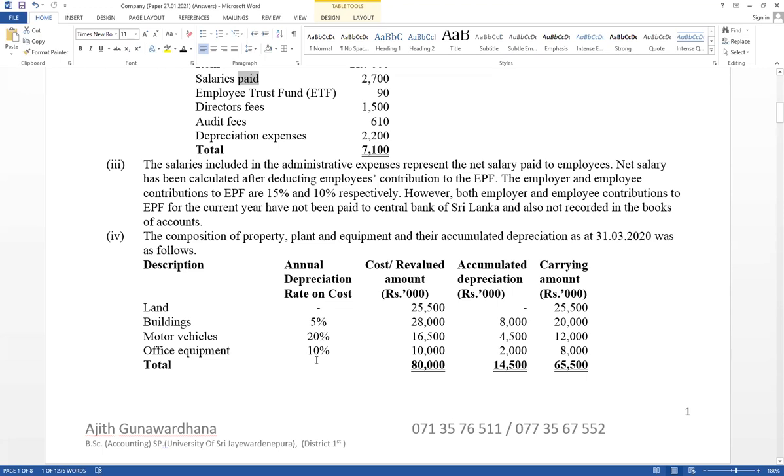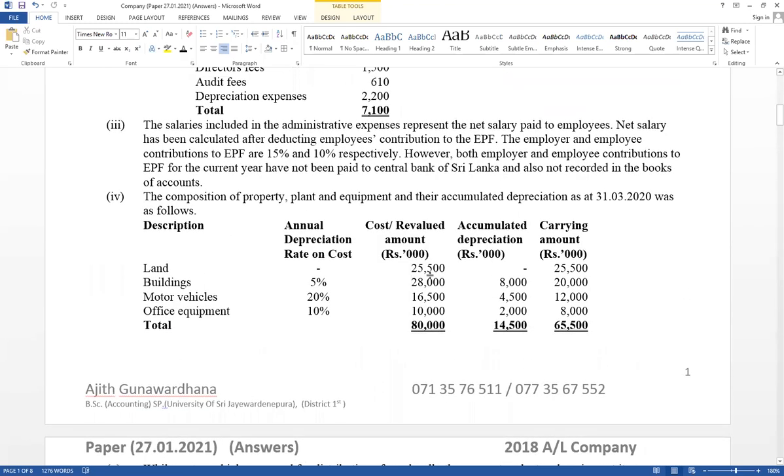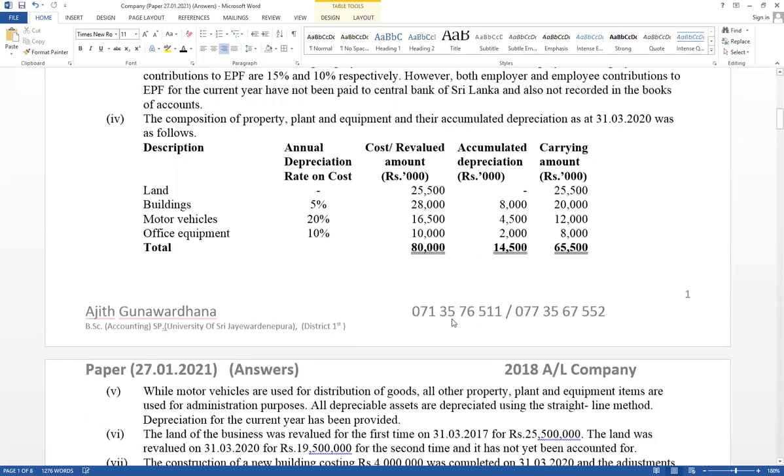And the given depreciation rate also. Land is a non-depreciable asset. Reason, lifetime unlimited. But building 5%, motor vehicle 20%, office equipment 10%. Property, plant and equipment is very important. Right. Then think about the next one. Try to decide opening or closing balance based on given information. Here we cannot directly take it as balance brought forward, opening balance. Based on given information, you have to decide whether it is opening or closing.